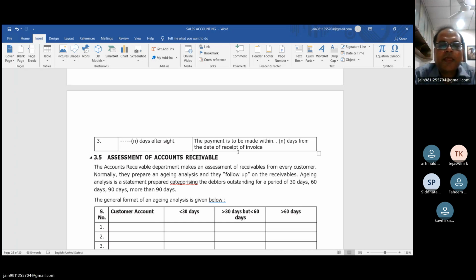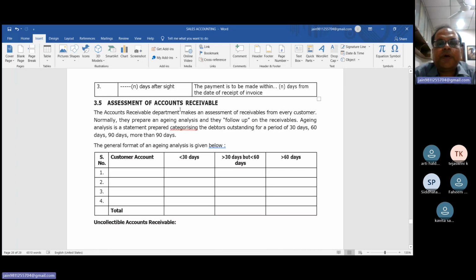Now, assessment of account receivable. How to assess your account receivable? This is called the assessment. The account receivable department makes an assessment of receivable from every customer.